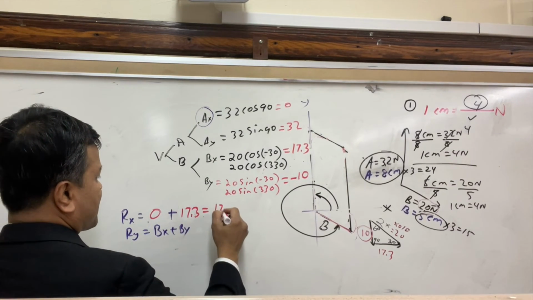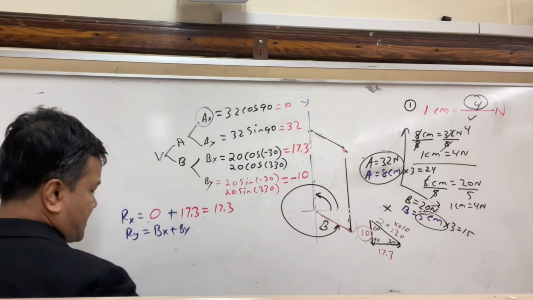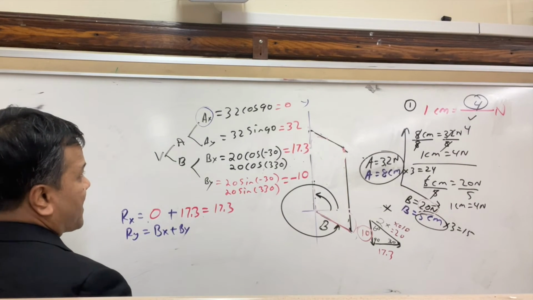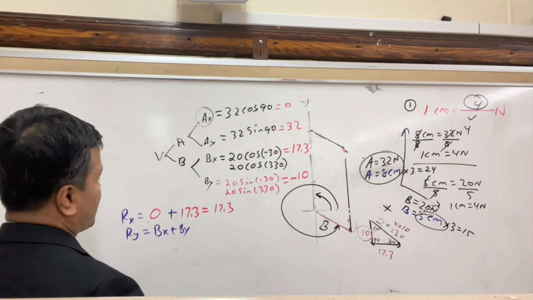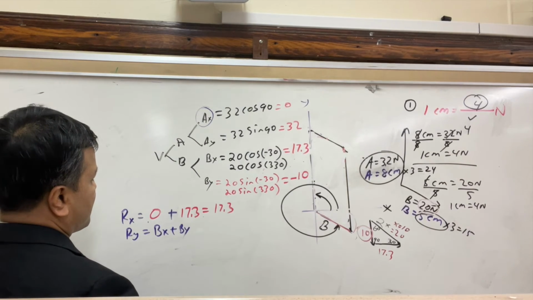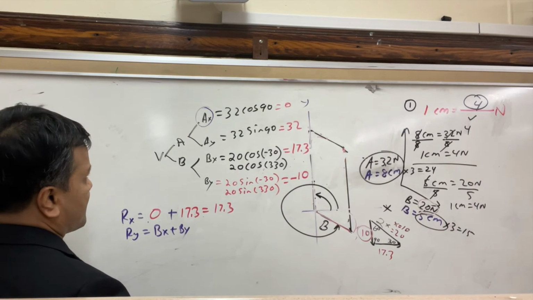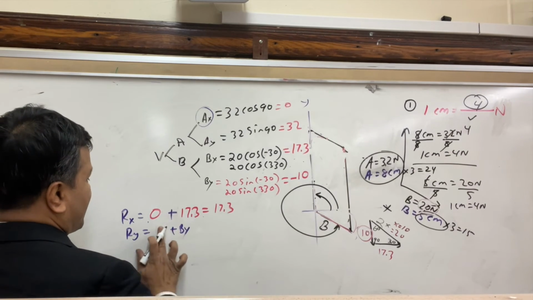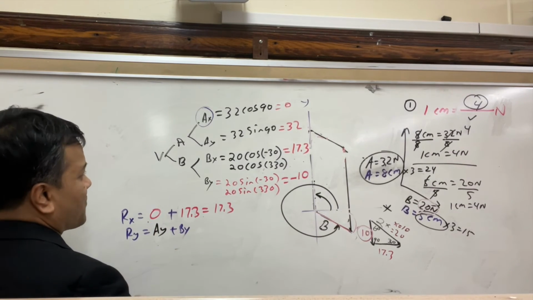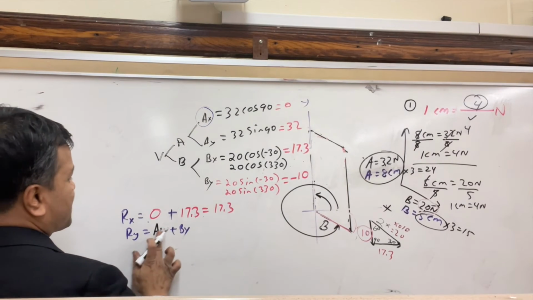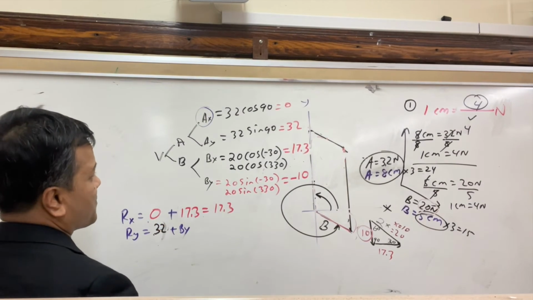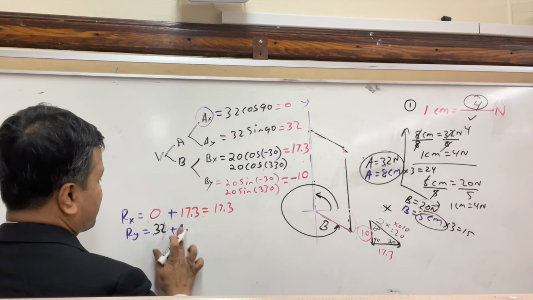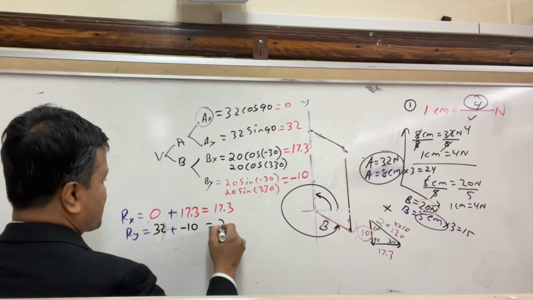So RX is 17.3. Now what is your AY? AY is 32. What is your BY? BY is negative 10, so RY is 22.